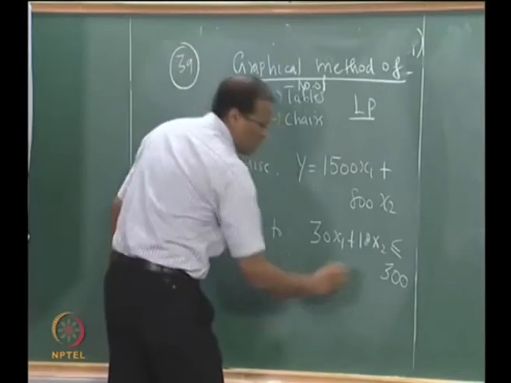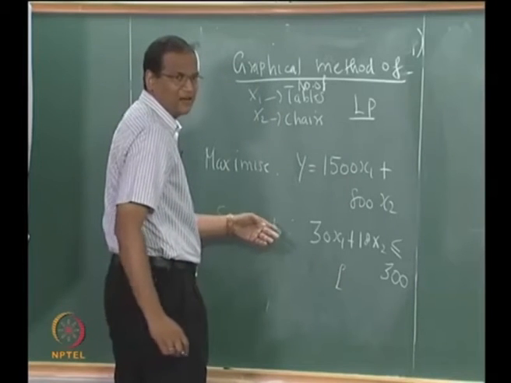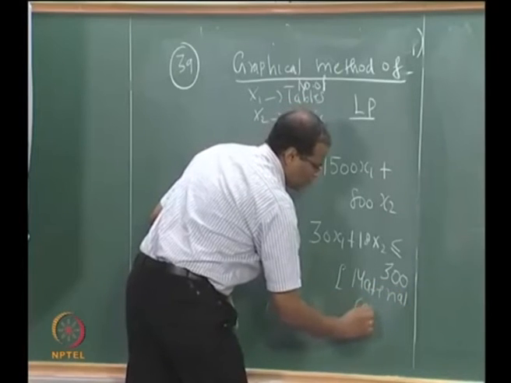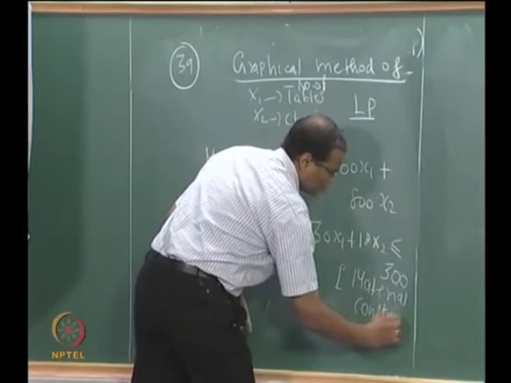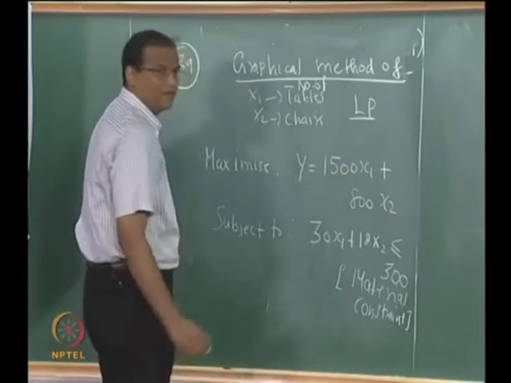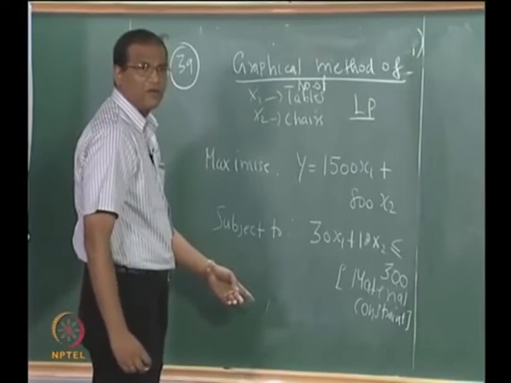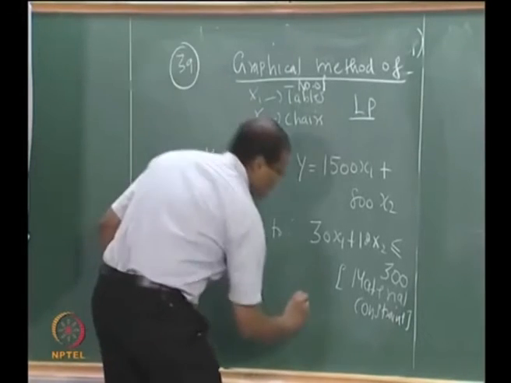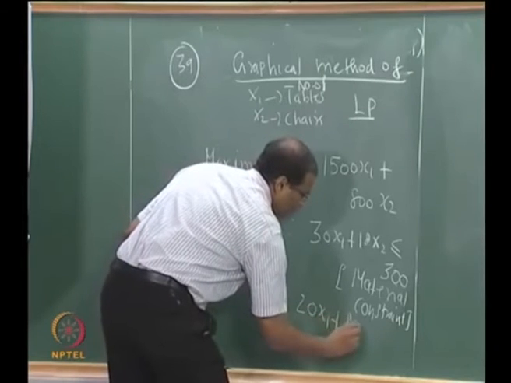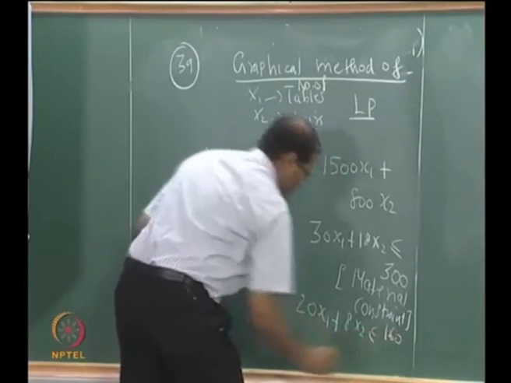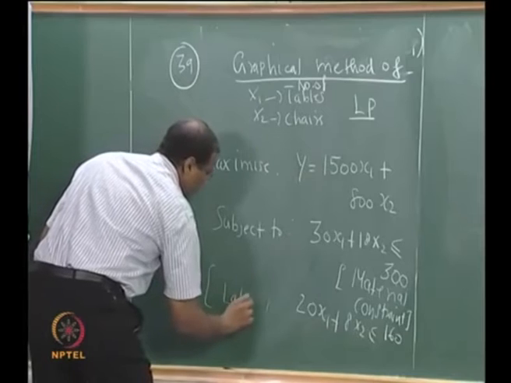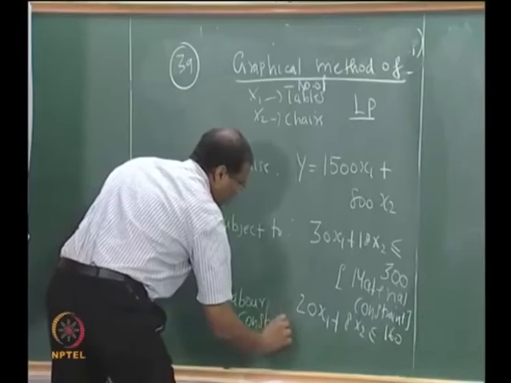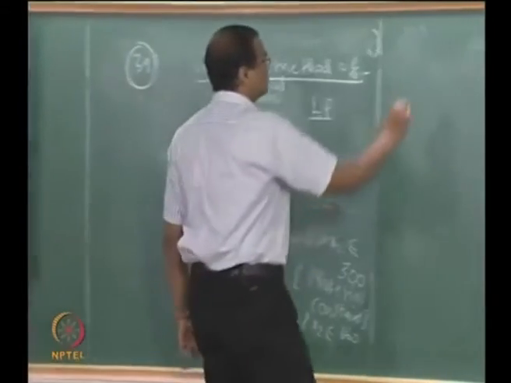So this is what constraint? Material constraint, no? Then labor, what is that, 20 x1 plus 8 x2, so this is the constraint on the labor.